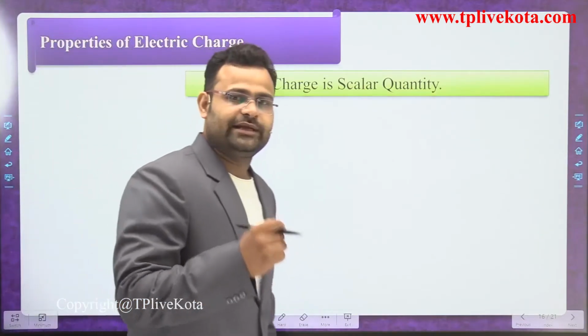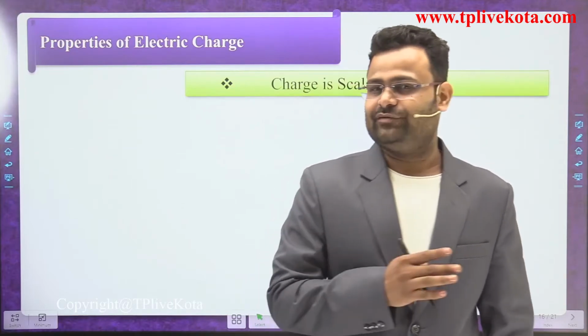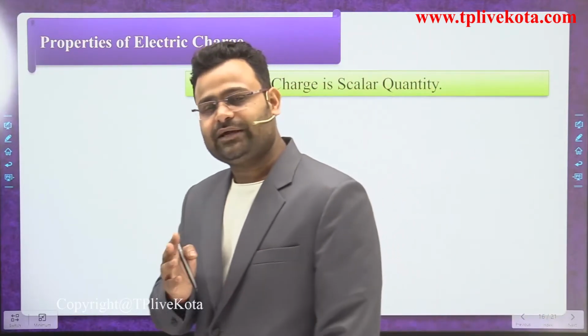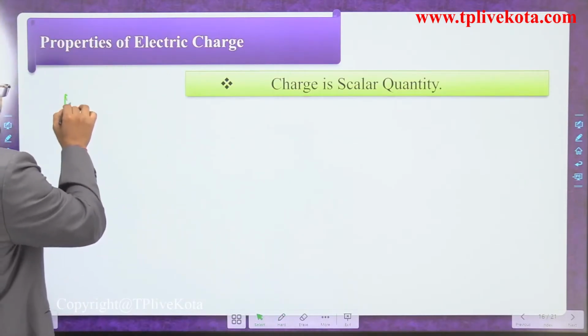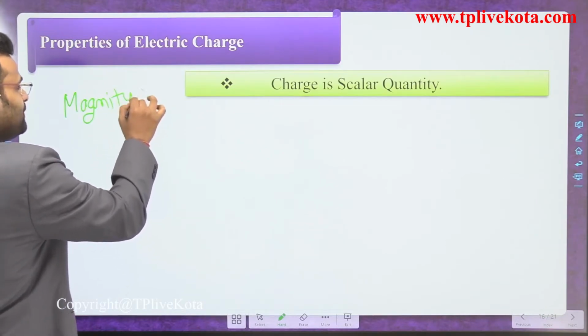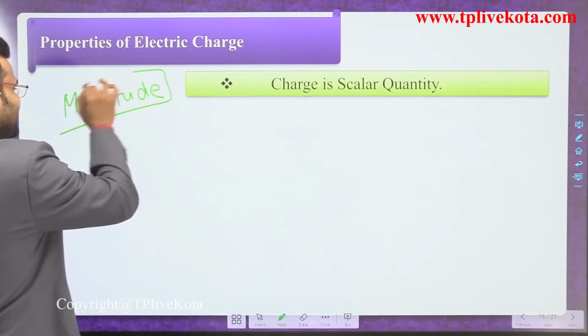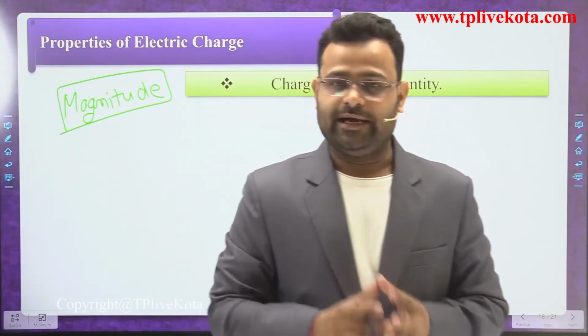Dear students, a physical quantity is divided into two parts. The first one is scalar and the second one is vector. What do we mean by scalar and vector? Scalar means, dear students, it has only magnitude. It does not depend on direction.